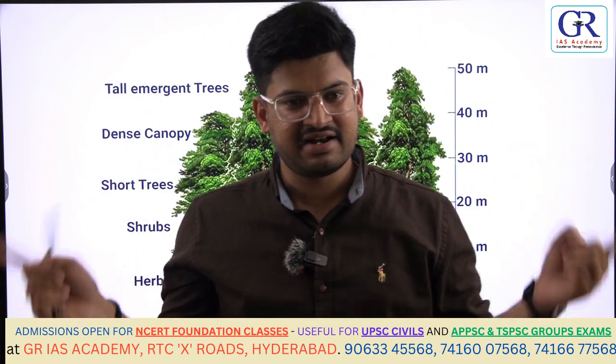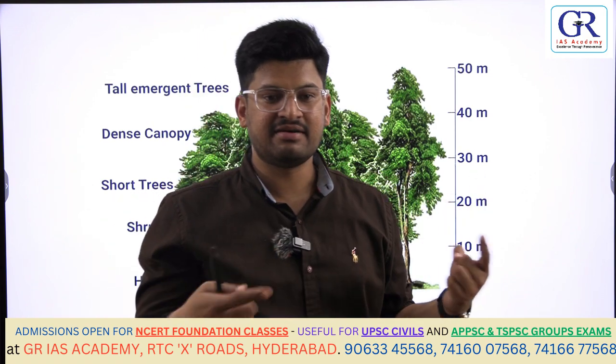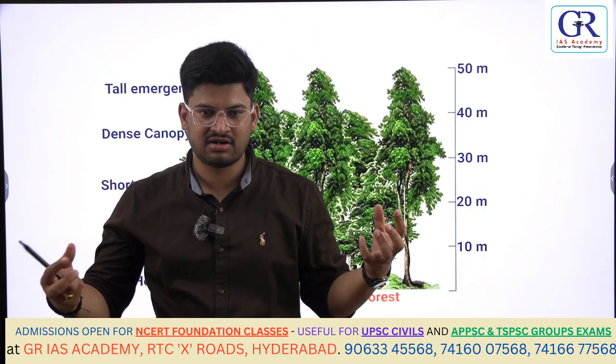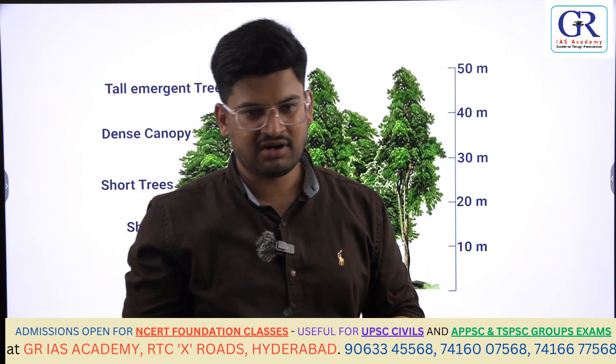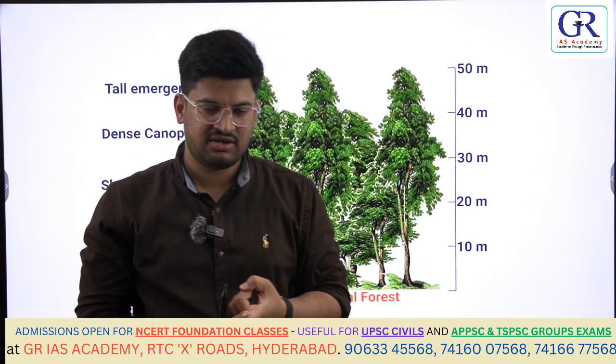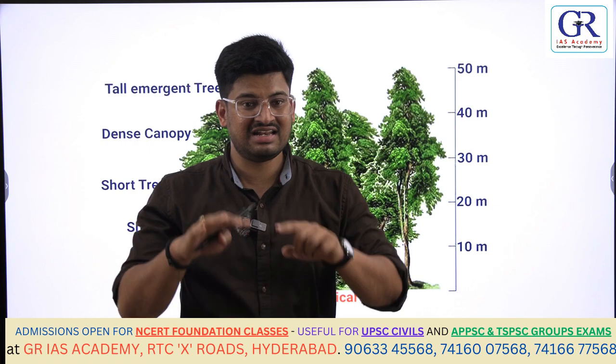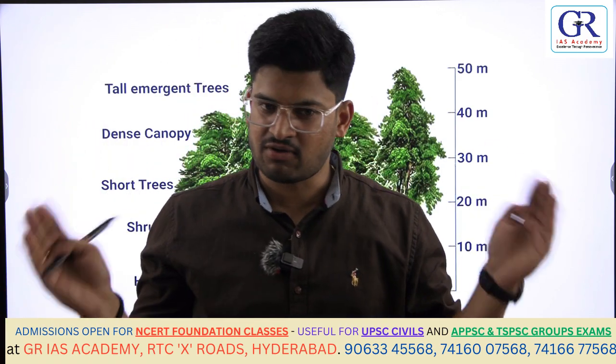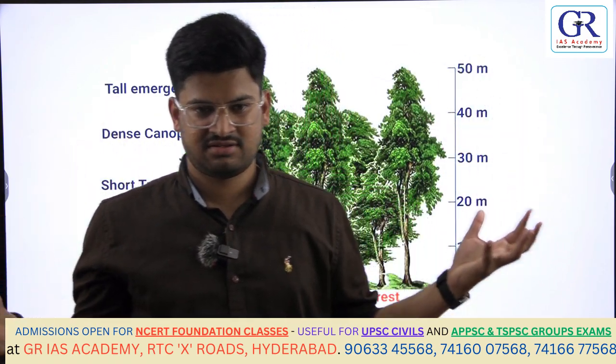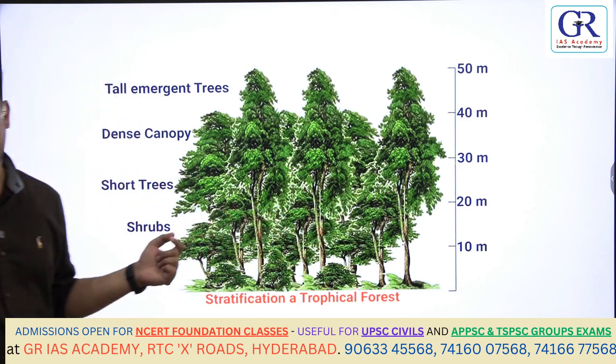So what you see in the equatorial region is everyday rainfall. The day starts with a bright sunny day. Okay, because of these high temperatures, what happens? Air becomes hot, humid, goes up, and gives rainfall in the evenings. And because of everyday rainfall, you can see the lush green vegetation, thick dense forest and canopy, tall trees in this region, and trees are very high.